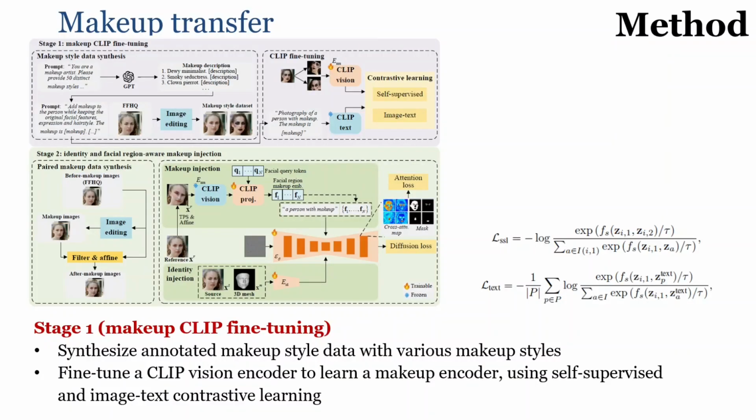So this is the first stage. In order to synthesize annotated makeup style data with various makeup styles, we prompt ChatGPT to produce several makeup style descriptions. And with these makeup style descriptions, we use a text-driven image editing model here. We use the style description as prompt to instruct the image editing model to add makeup styles into the face images from FFHQ, so that we can get a bunch of makeup style data with various makeup styles. And with this makeup style data, we fine-tune CLIP with self-supervision and image-text contrastive learning, with this objective here, to get our learned makeup style encoder.